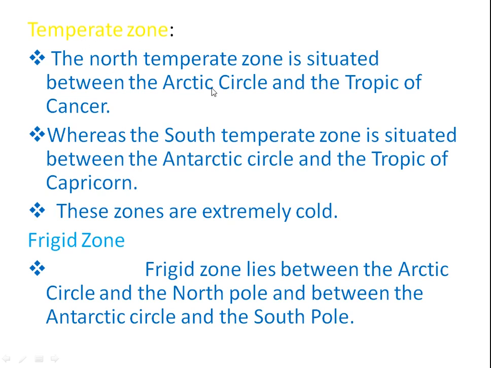Temperate zone. The north temperate zone is situated between the Arctic Circle and the Tropic of Cancer, whereas the south temperate zone is situated between the Antarctic Circle and the Tropic of Capricorn. These zones are extremely cold. Frigid zone. Frigid zone lies between the Arctic Circle and the North Pole, and between the Antarctic Circle and the South Pole.